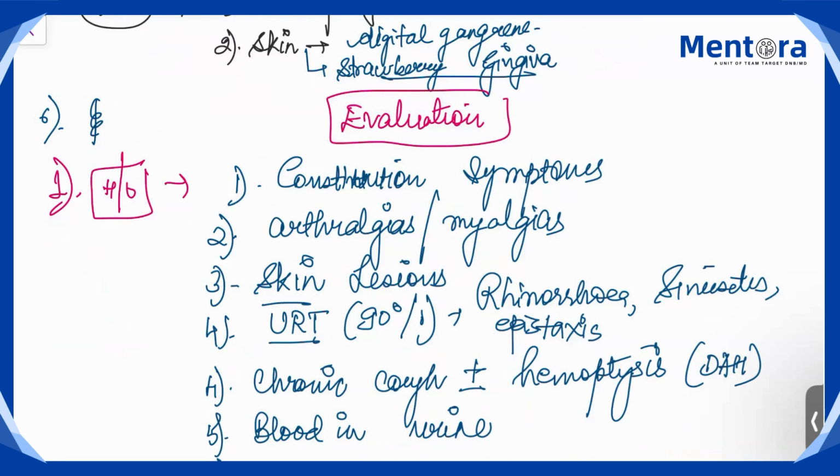And look at the eye. Patient will complain of visual disturbances. And why visual disturbances? Because uveitis has occurred. So send the patient for ophthalmologic opinion, and they will find out that yes, there is some conjunctivitis, there is anterior uveitis.